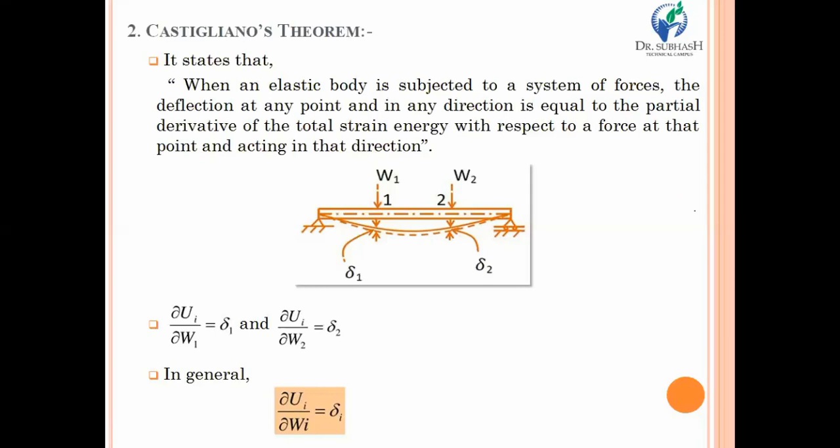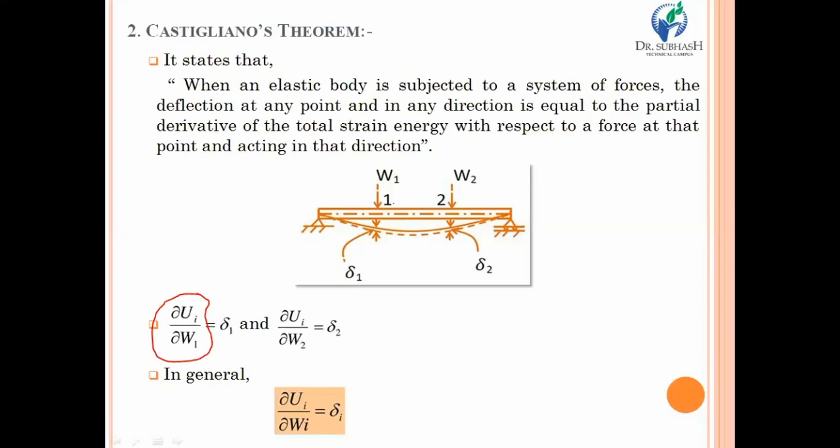That means, in short, Castigliano said that if you require to calculate the deflection due to external load, you just have to take the ratio of the partial derivative of strain energy and the external loading. To understand such a theorem well, let's look at the diagram.